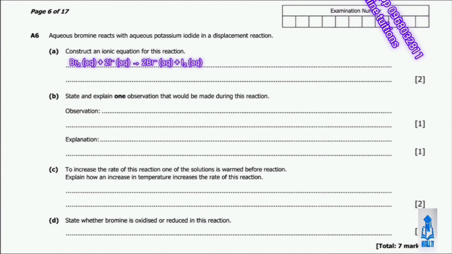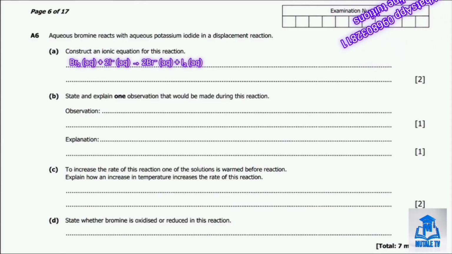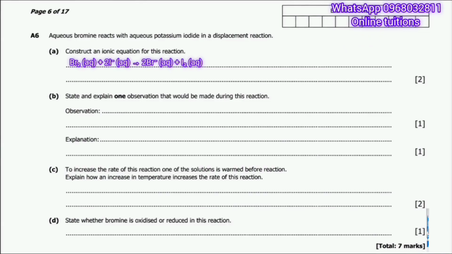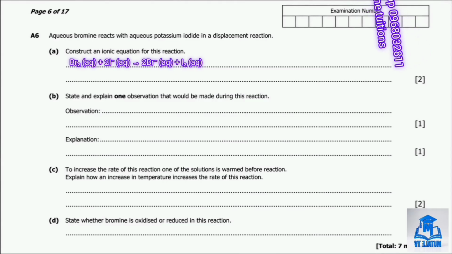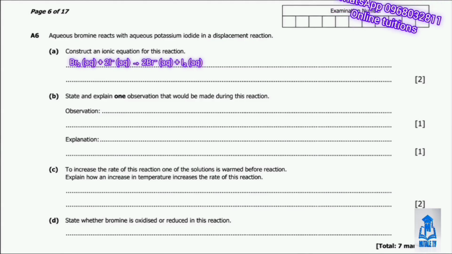In ionic terms, we only show the species that actually change. So bromine as Br2 gains electrons from the iodide ions, which lose electrons to become iodine. So the ionic equation is Br2 plus 2I⁻ gives 2Br⁻ plus I2. Notice the potassium ions are spectator ions and are left out of the ionic equation entirely. Okay, moving on to question B, part B.